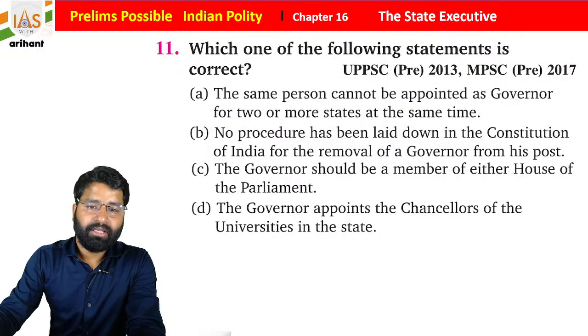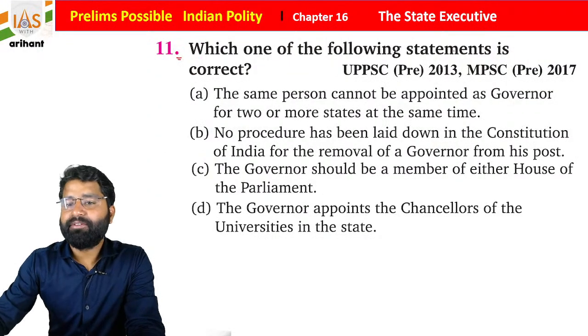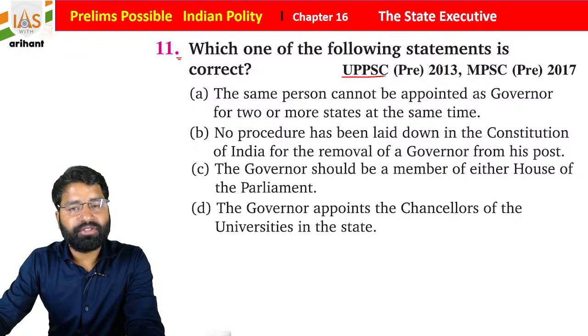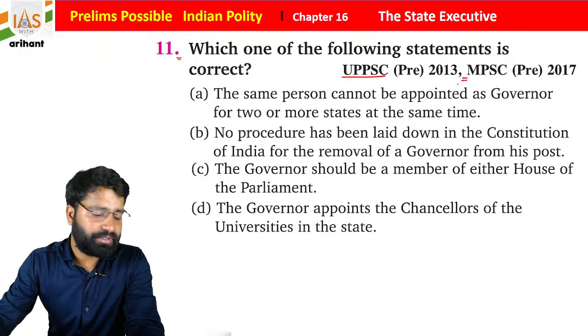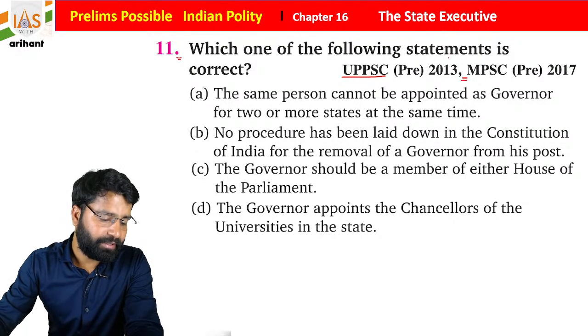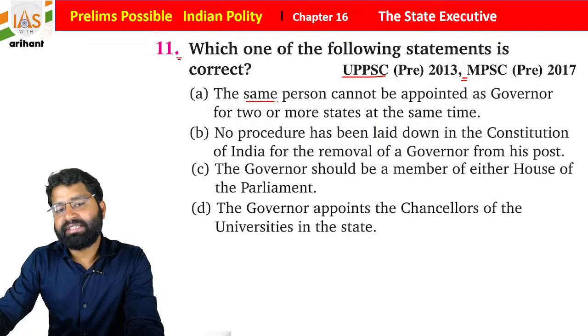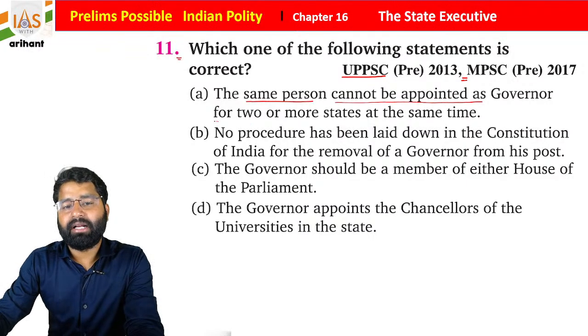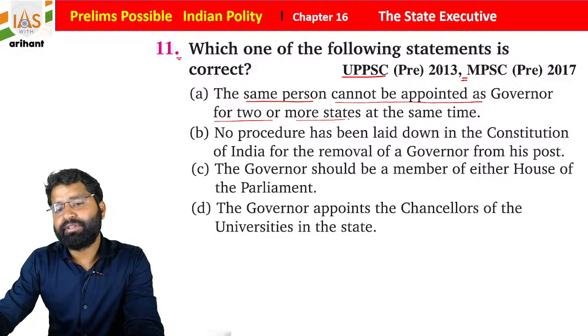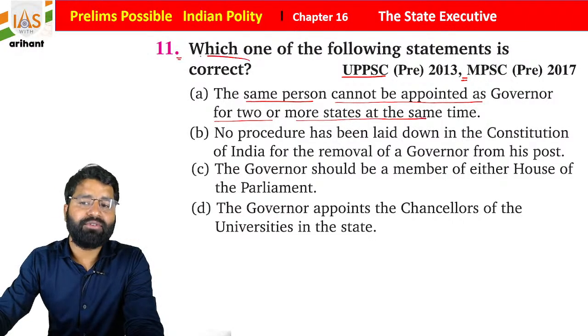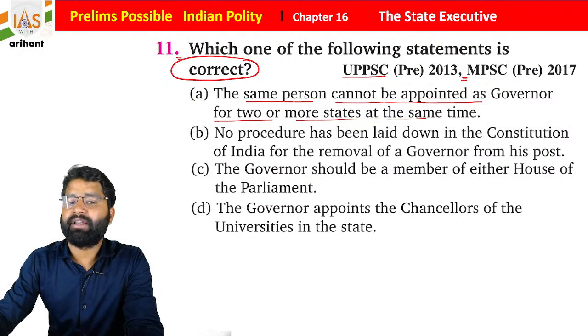Okay everyone. Now we have question number 11. Which of the following statements is correct? It was in UPPCS, Maharashtra PCS 2017. Just choose the right answer for the same, students. The same person cannot be appointed as a governor for more states at the same time. What you have to choose? Which of the following is correct? So, same person cannot be.